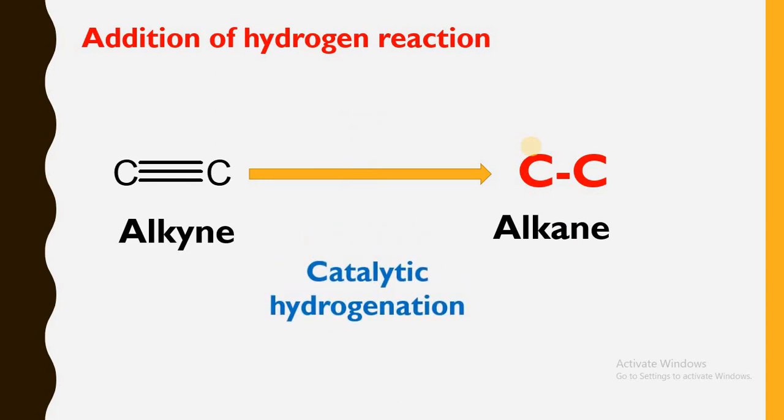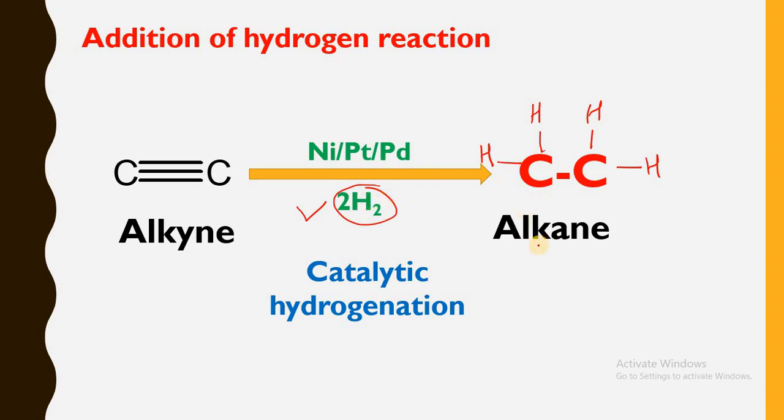What is to be used? Again we are using catalytic hydrogenation with the help of nickel, platinum or palladium, and we are using two hydrogen molecules here. Here I am adding one H2 molecule, and another H2 molecule likewise. In this way the carbon-carbon triple bond is converted into a carbon-carbon single bond, and the addition of two hydrogen molecules takes place on these carbons.